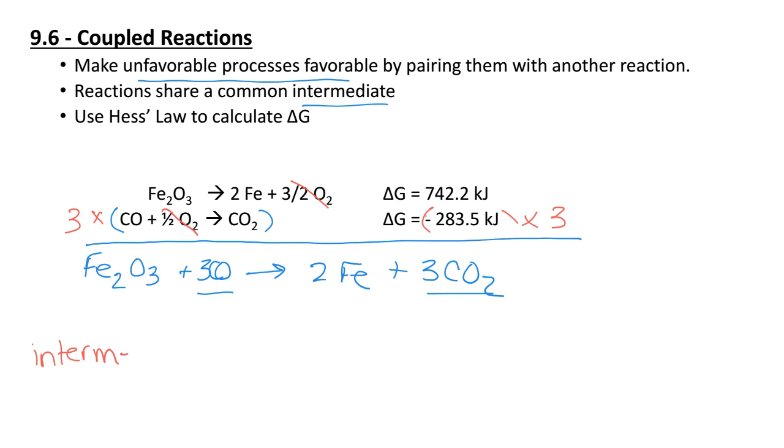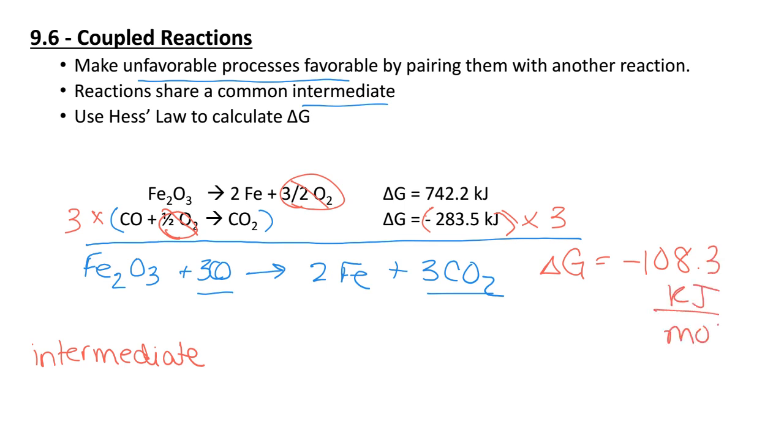So this is a good review of some of the things that we did in Unit 5. Intermediates, they are products of our first reaction and reactants in the following reaction. They get used up, they get crossed out. So oxygen is the intermediate there. Now I can go ahead and add these numbers together. So 742.2, add 3 times negative 283.5 is going to give me a delta G value of negative 108.3. That's in kilojoules per mole. So I have a negative delta G value, which makes it thermodynamically favorable.